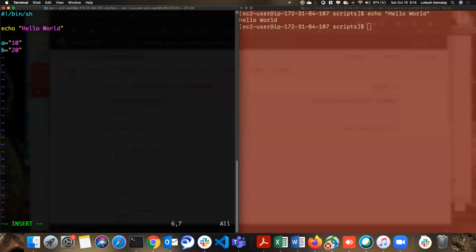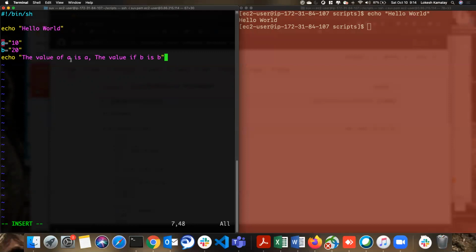Now I want to print it. How can I print? Echo. Okay. The value of a is a, comma, the value of b is b. So now what's happening here is that whatever value you give on the right side will be stored in the left side variable, which is a. Now a is equal to 10, b is equal to 20.